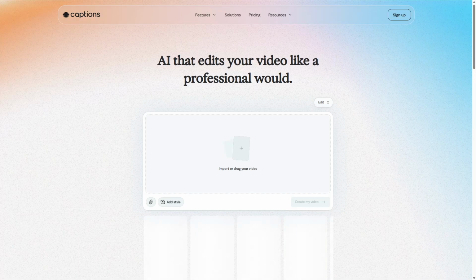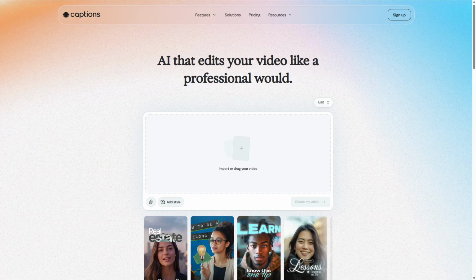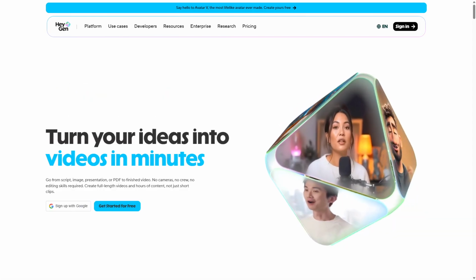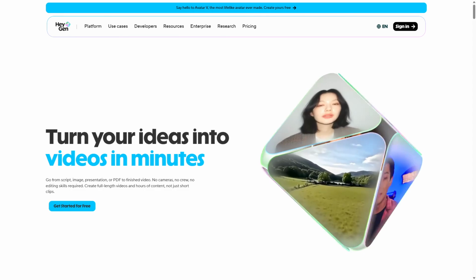Captions AI versus HeyGen. Which AI video tool is better? Choosing the right AI video tool can transform your content creation speed and quality without complex editing. Captions AI focuses on automated subtitles, while HeyGen offers AI-generated avatars and video synthesis. Captions AI and HeyGen are both powerful AI video tools, but their core difference lies in purpose.